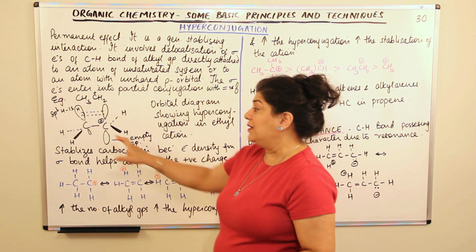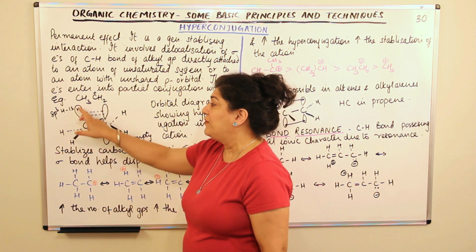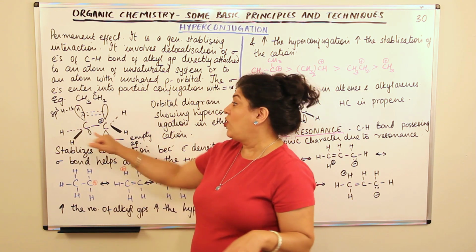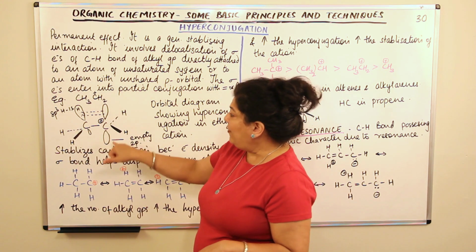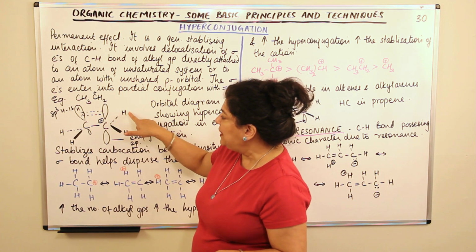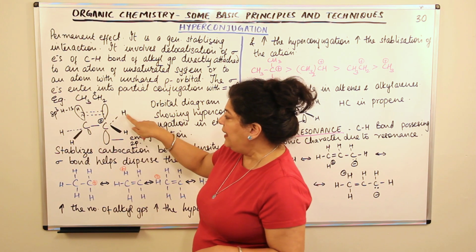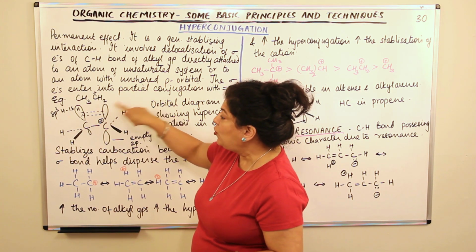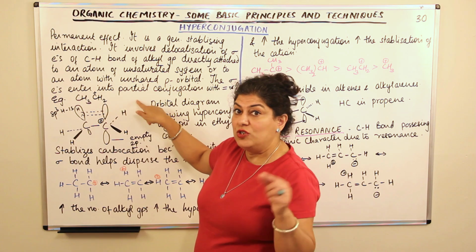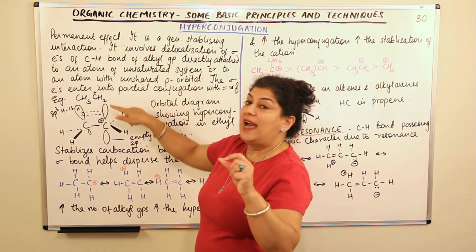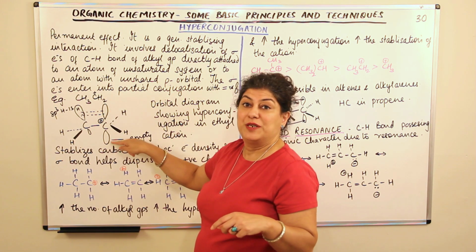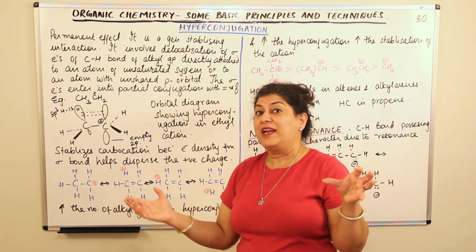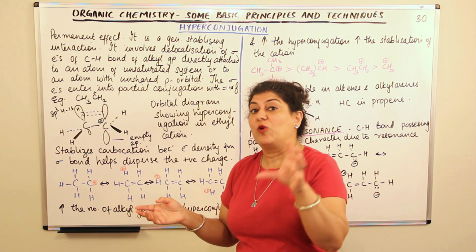So what do we understand? The more the number of sigma electrons, the larger is the chance of hyperconjugation. So if instead of these 2 hydrogens we had methyl groups here also, for example if I had a CH3, then those hydrogens could also have conjugated. Those sigma electrons could also have conjugated with the empty orbital. So the larger the number of methyl groups, greater will be the chance of hyperconjugation.